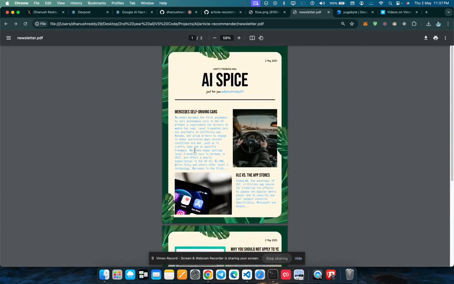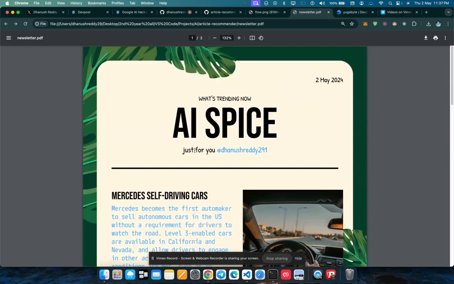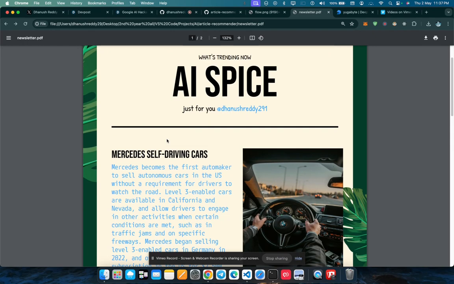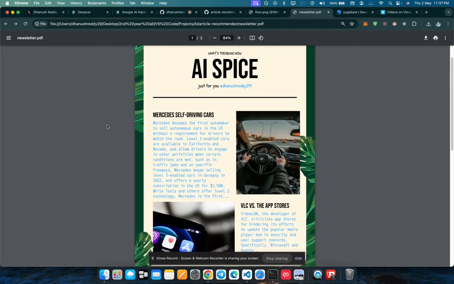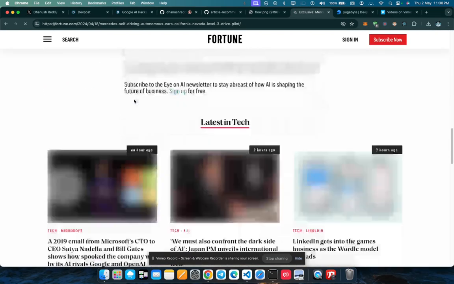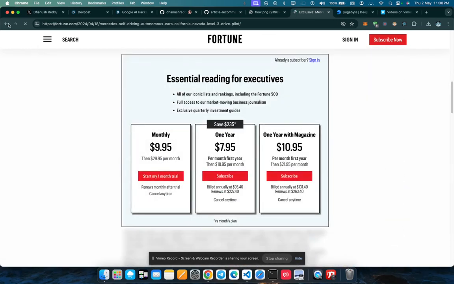I would never come across this article on my Google newsfeed, even though I read a lot about self-driving cars. Most of the time I do miss them. So what if we build it just for me? You can see the article newsletter is personal, just for me, because everything is being recommended just for me. We can click here to learn more, and you can read more here if you are interested.